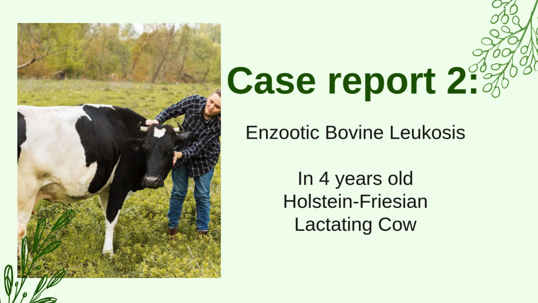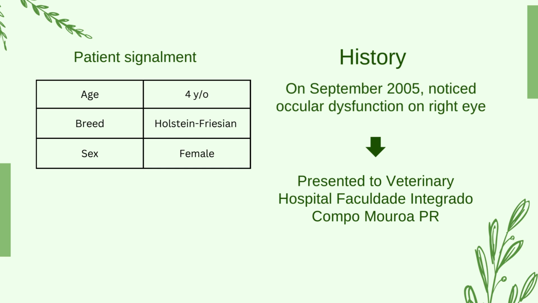For patient signalment, the patient is a 4-year-old female Holstein Friesian cow. For the history, in September 2005, the farmer noticed ocular dysfunction in the right eye of the cow. The cow was presented to the veterinary hospital Facultad Integrado Combe Mora of Puerto Rico.